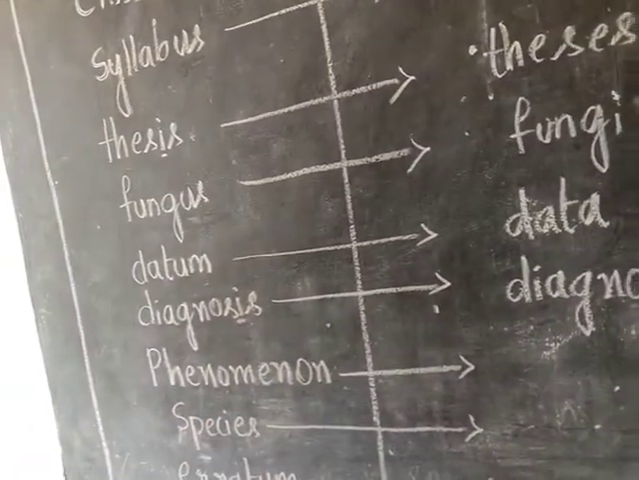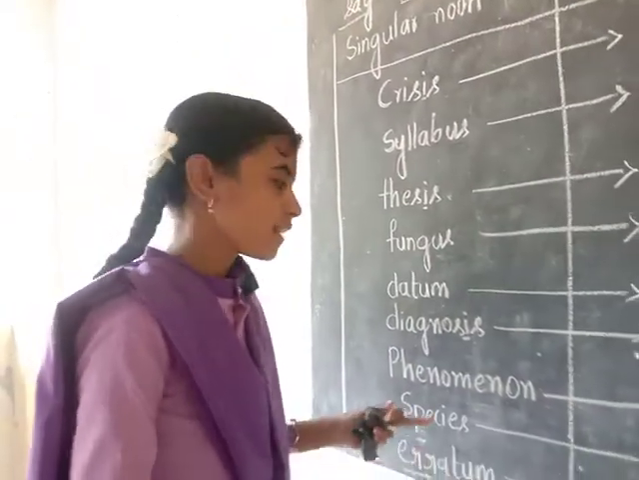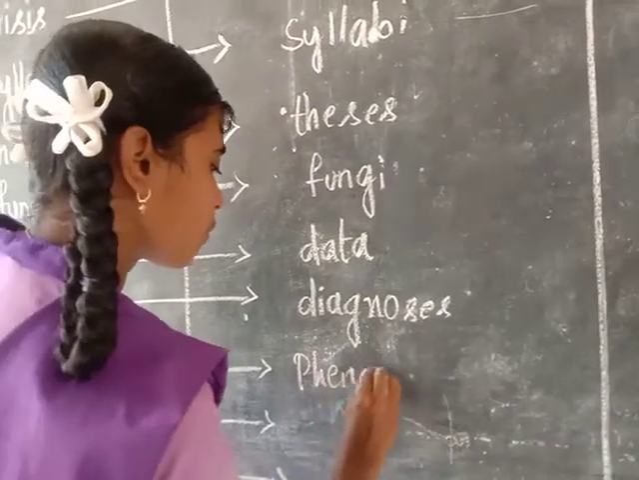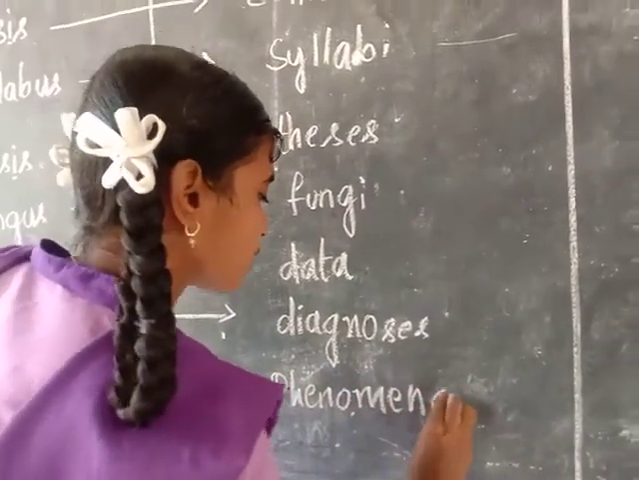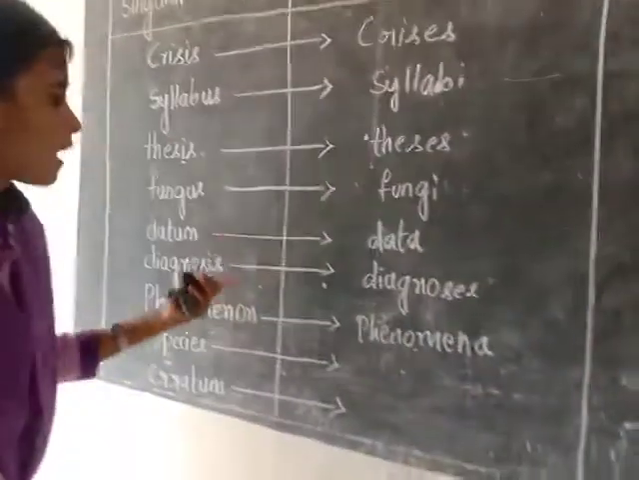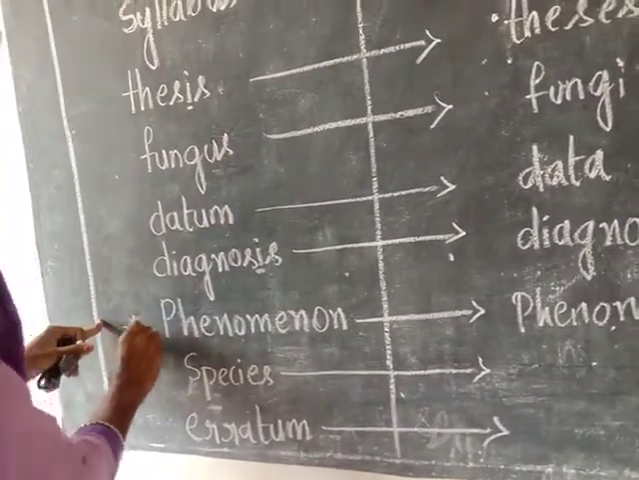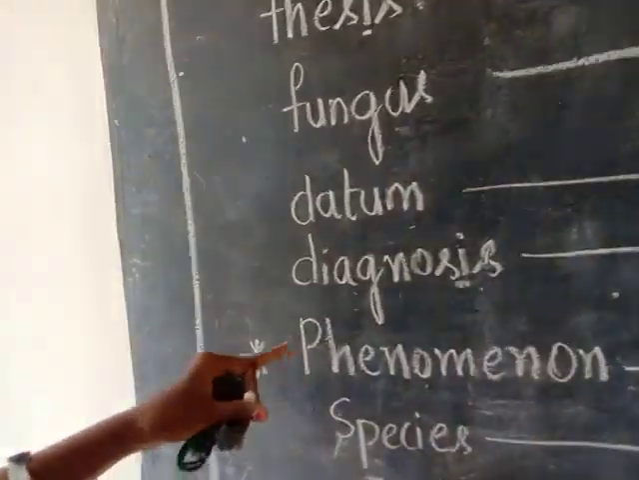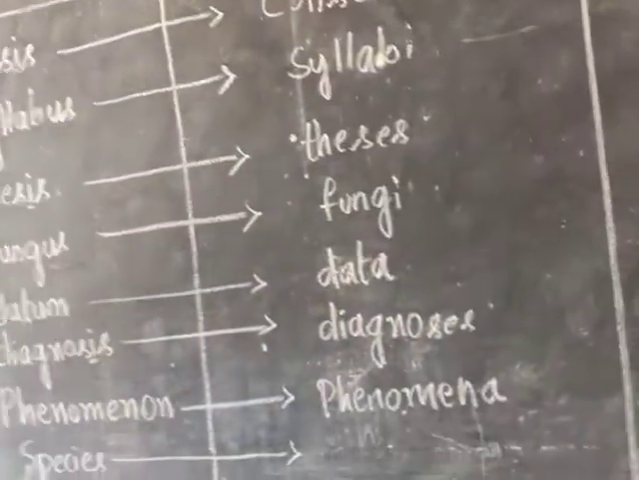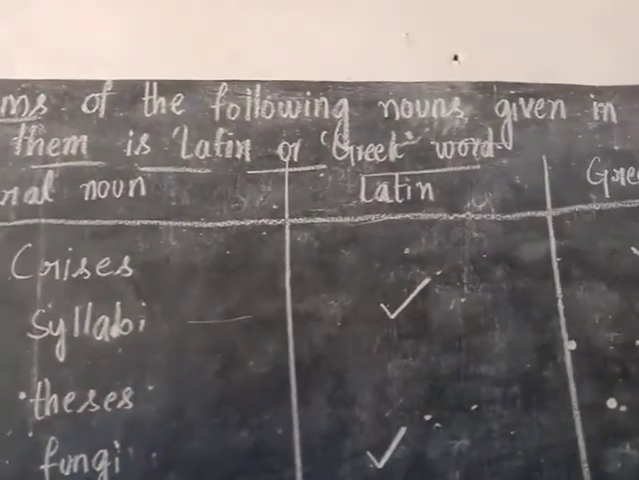Phenomenon. It is not I, and it is not spelled A at last. I'll tell about it. First I will write in plural form: phenomena. It is also a Greek word. You can ask why, if there is no I and it is not changed to E at last. But it is an exception. So we have to be careful when the word phenomena comes and when we want to change it to plural and when we want to point it out as a Latin or Greek word.